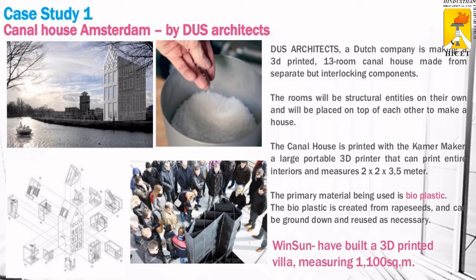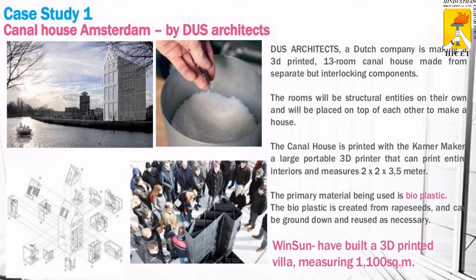I'm going to give some real-time case studies. Canal House in Amsterdam. A Dutch company made a 3D printed 13-room canal house from separate but interlocking components. They separated it into a number of pieces and they are interlocked. The rooms will be structural on their own and will be placed on top of each other to make a house.